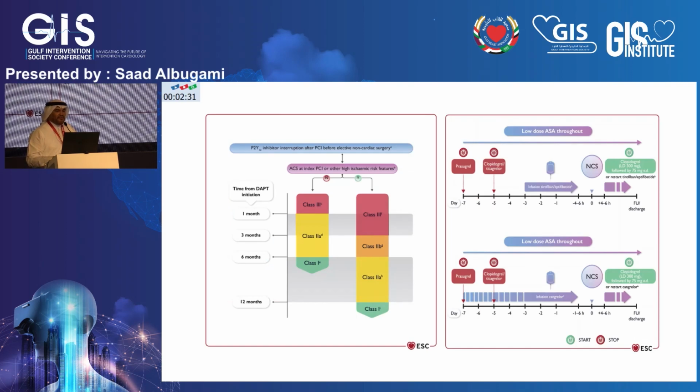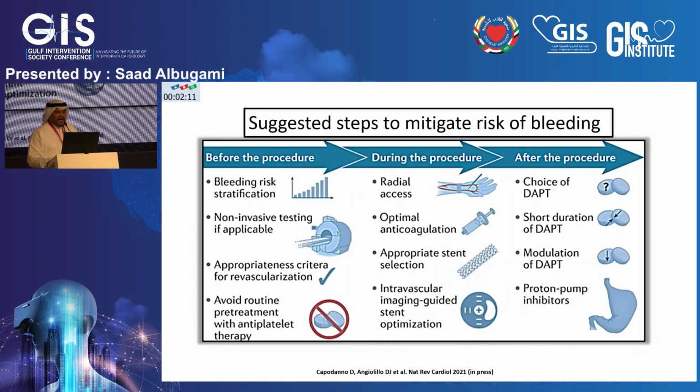So it recommends a shorter DAPT duration of 1 month, then stopping the Plavix or the ticagrelor 2 days prior to admission, bridging those patients with 2b3a inhibitors or cangrelor for 2 days during hospitalization, and then stopping them 6 hours prior to the procedure, and then this patient can have the procedure safely.